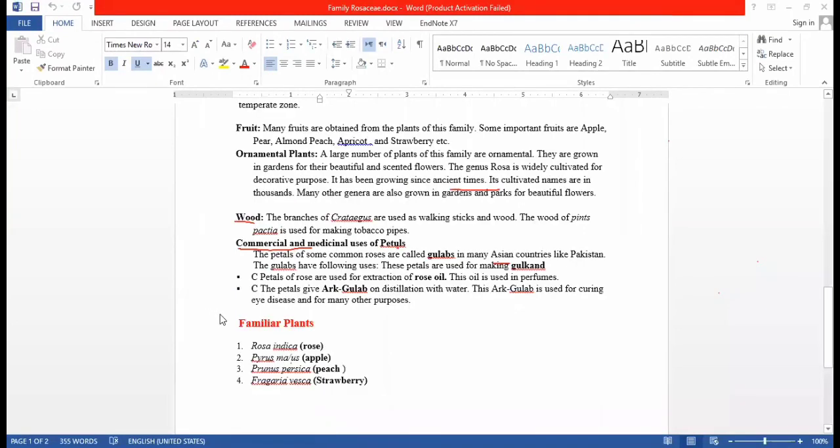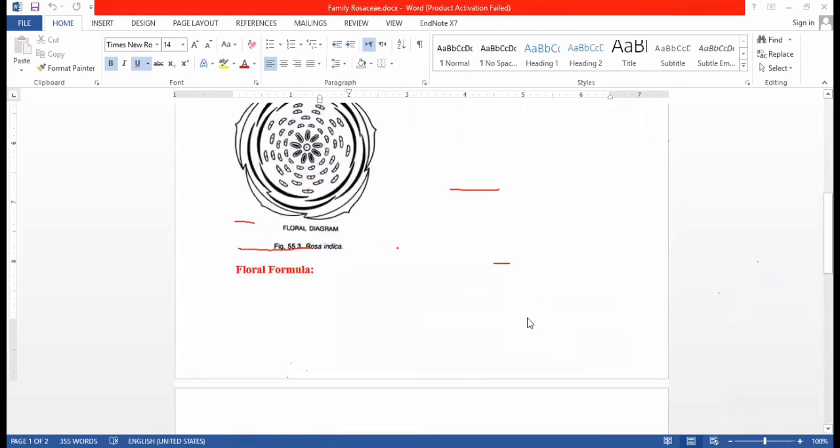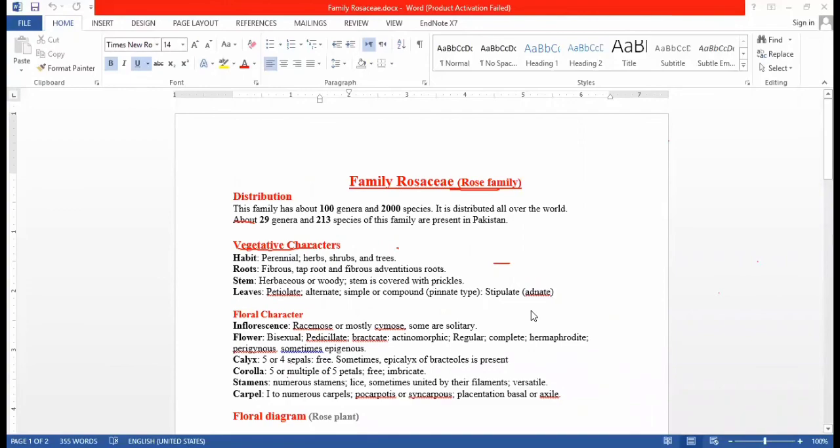Now let's move to familiar plants. The familiar plants: Rosa indica, rose, the most important source of beauty. Pyrus malus, apple, an important source of food, especially fruit. Prunus persica, peach, Fragaria vesca, strawberry. These are important fruits and flowers. They belong